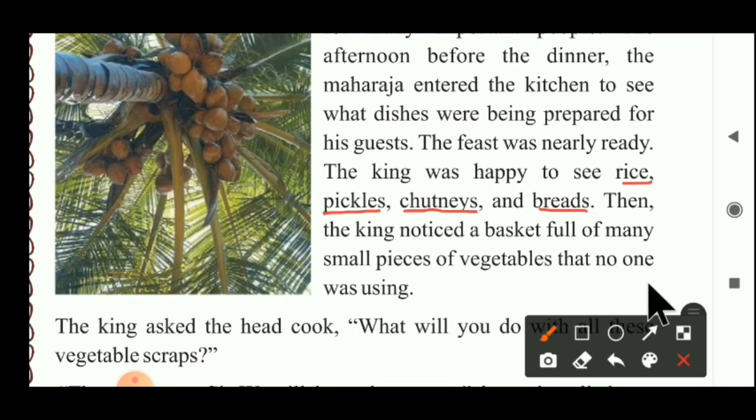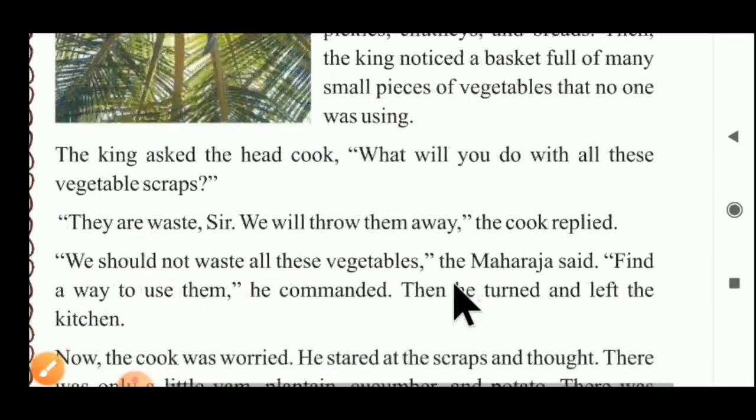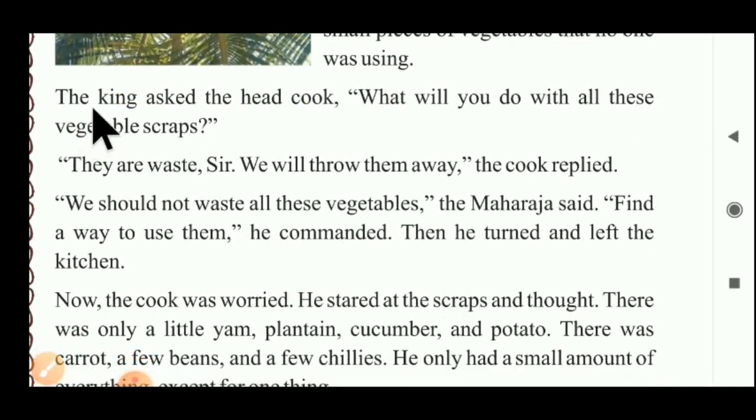So it is one type of trash lying near the table basket. Okay? Now next thing, we have to understand what happened. The king asked the head cook, what will you do with all these vegetable scraps? Head cook means the cook's head. What will you do with all the vegetable scraps lying here in the basket?